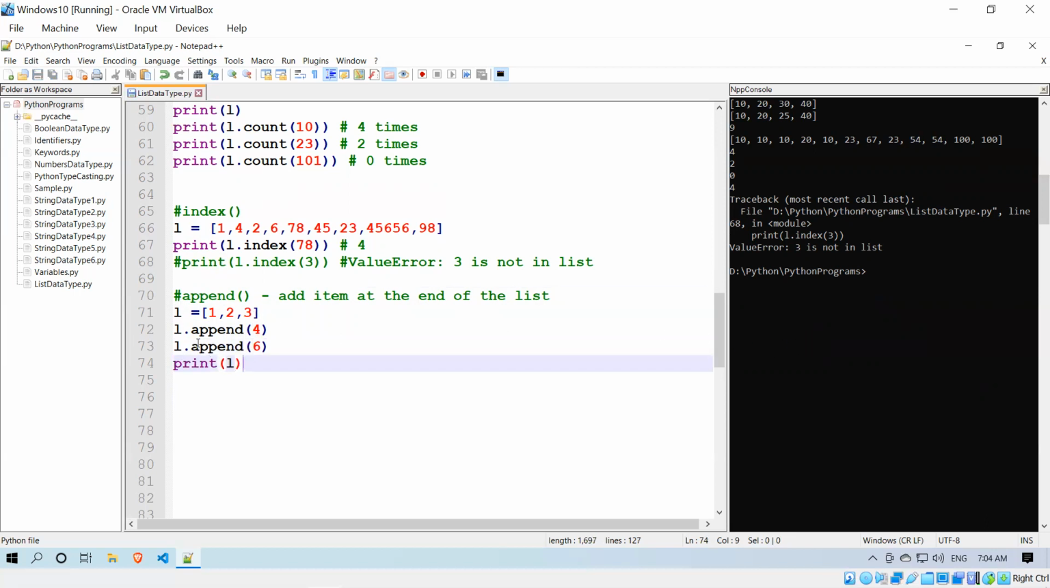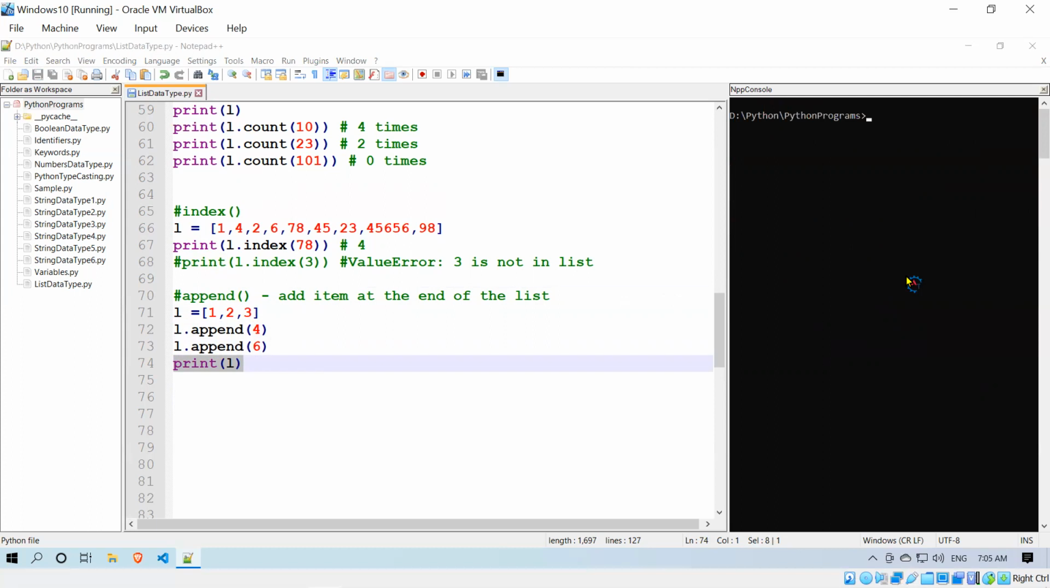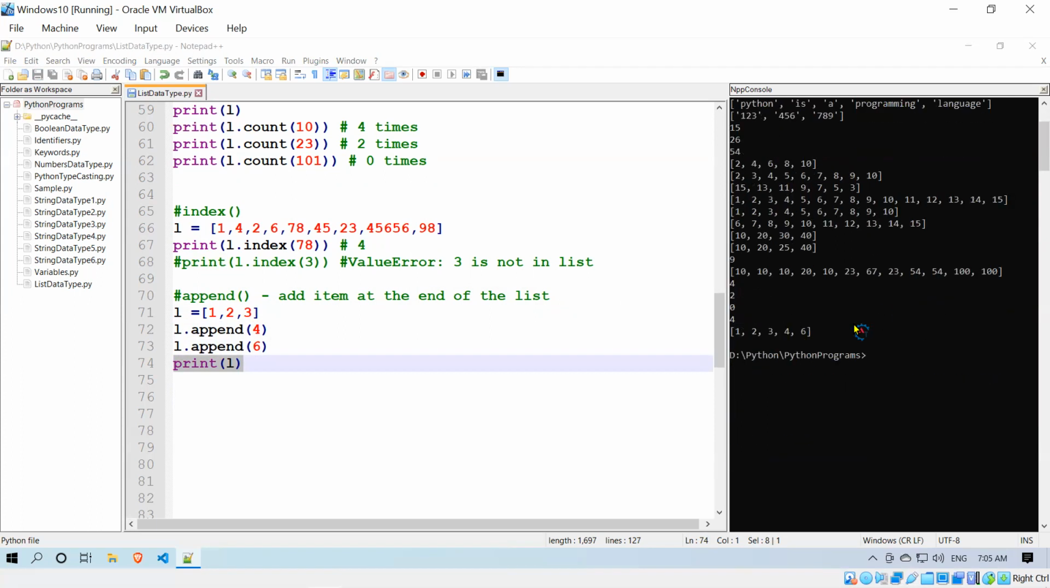So actually L is only 1 to 3, but I'm appending some values. I'm appending 4, I'm appending 6. Then when I try to print this L, what is the list? You see that, 1 2 3 4 6. Means it is appending the value at the end of the list. Okay, 1 2 3 4 6, right?